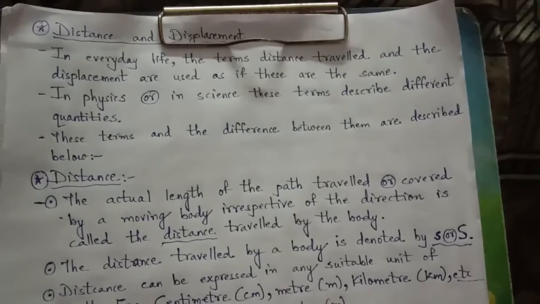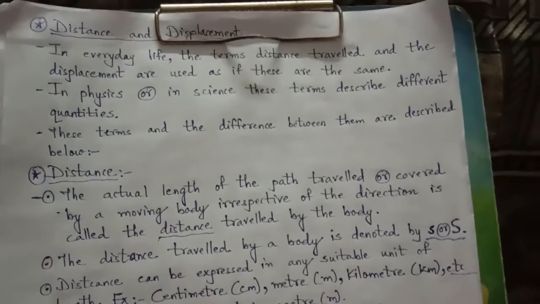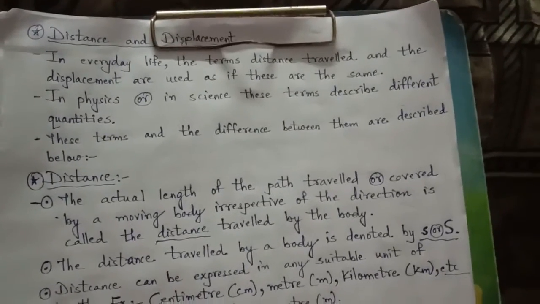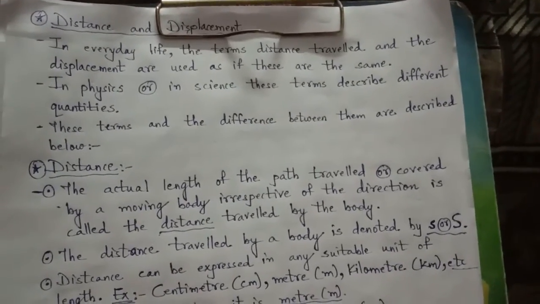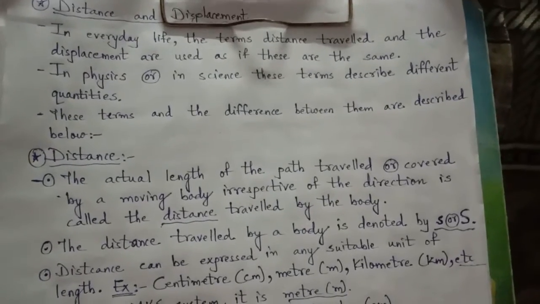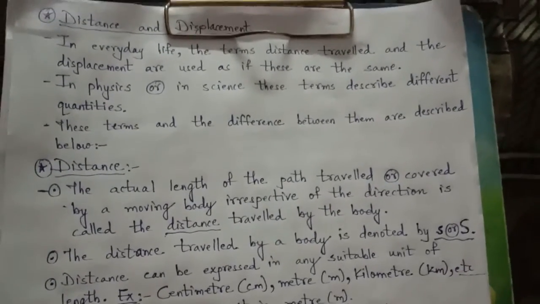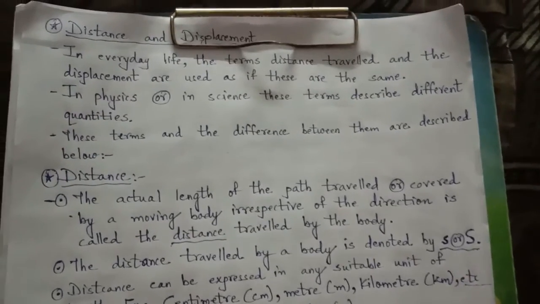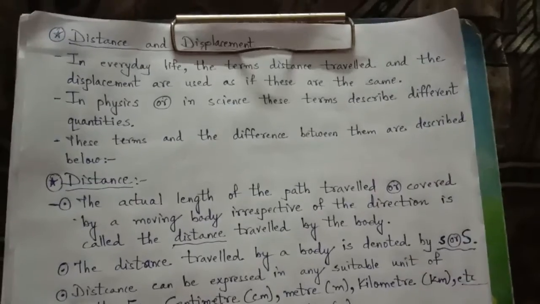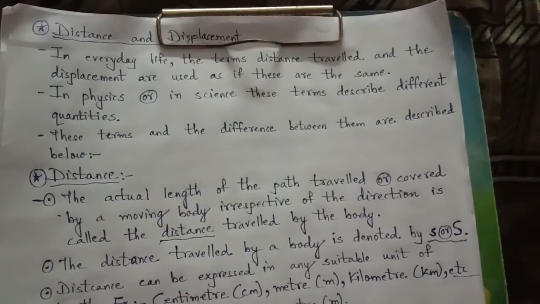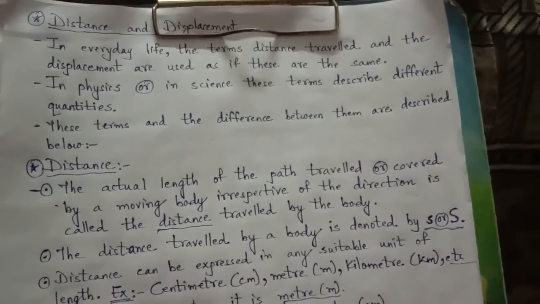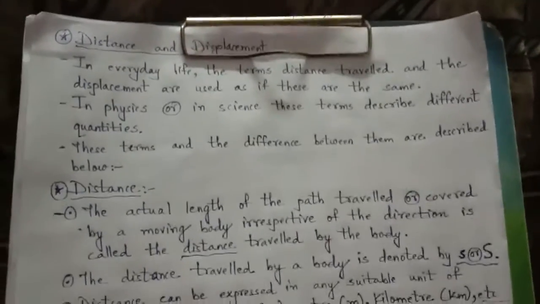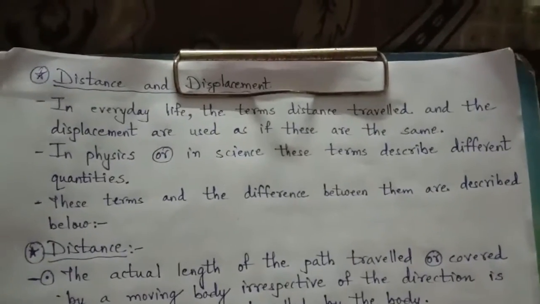Velocity needs the magnitude, the measurement, how much you have traveled, 5 km, 10 km, and along with the distance traveled you need direction, in which direction you have traveled 5 kilometers, whether north, south, backward, or front, right? So this type of quantity which needs both magnitude, measurement and direction is called a vector quantity. Now today we will see about distance and displacement.